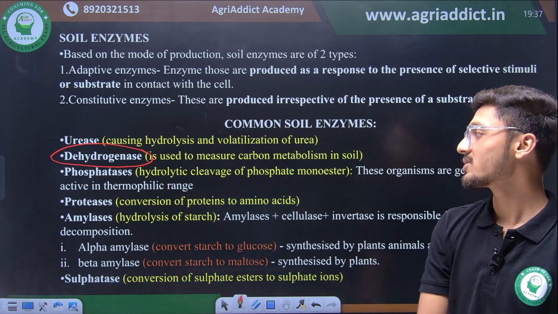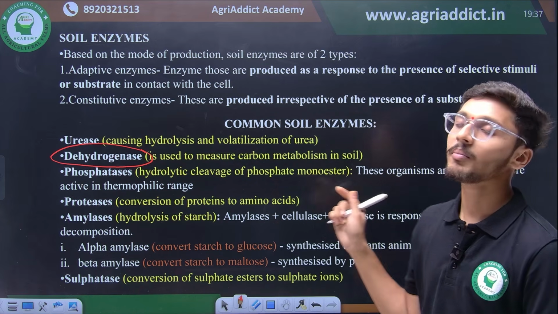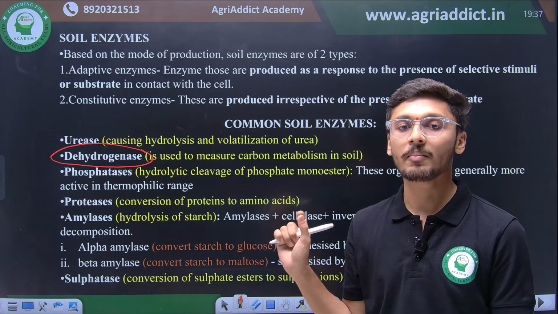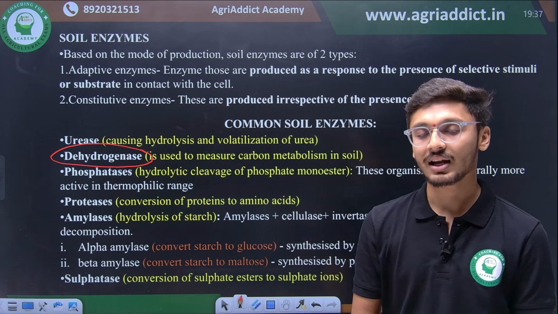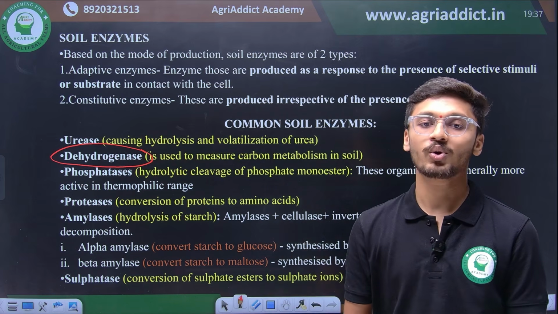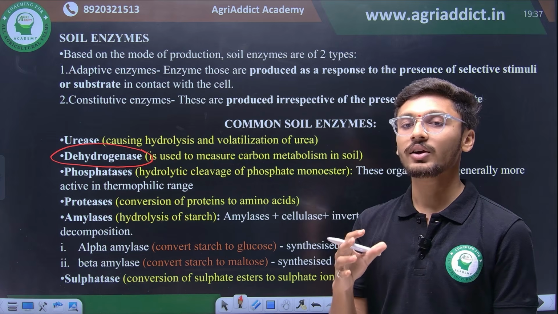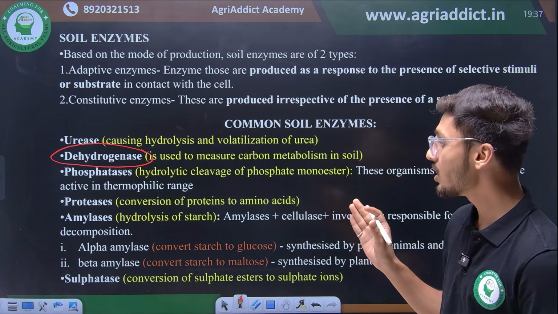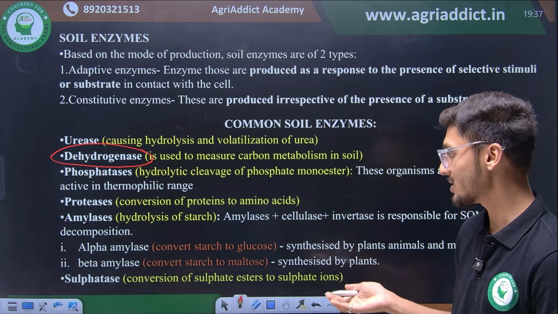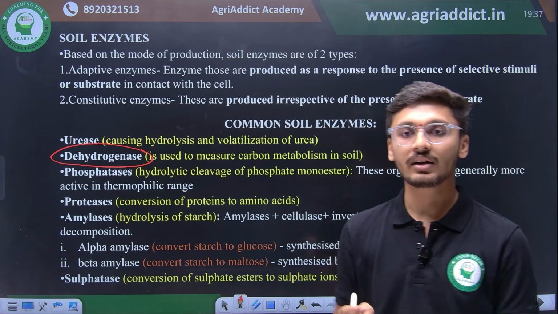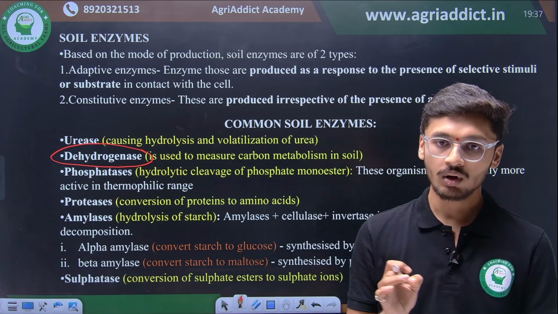Then phosphatase. Phosphatases are the hydrolytic enzymes which act on phosphates by breakdown of phosphate compounds. Then proteases. Proteases have a key role in breakdown of proteins. Proteins are converted to amino acids by the action of proteases. Then we have amylases, which are actively playing a role in hydrolysis or breakdown of starch. Then there are alpha amylases and beta amylases. Alpha amylases are those which convert starch to glucose and beta amylases are those which convert starch to maltose.